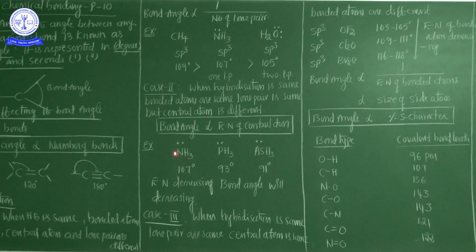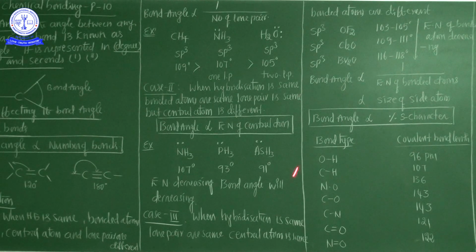Now here three examples are there: NH3 (ammonia), PH3, and AsH3. The central atoms differ: nitrogen, phosphorus, arsenic, but the lone pairs of electrons are the same. So ammonia has a 107 degree bond angle, PH3 93 degrees, and AsH3 91 degrees. You know, from top to bottom in the group, electronegativity decreases. That's why nitrogen, as the central atom, is more electronegative, and hence its bond angle is maximum compared to PH3 and AsH3.